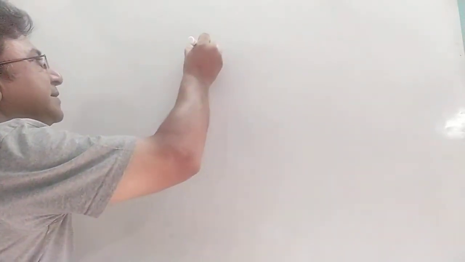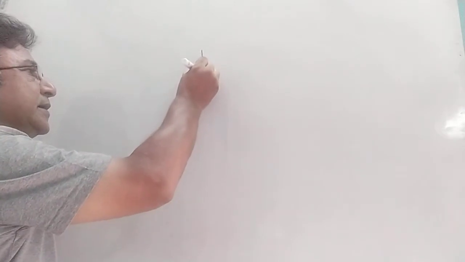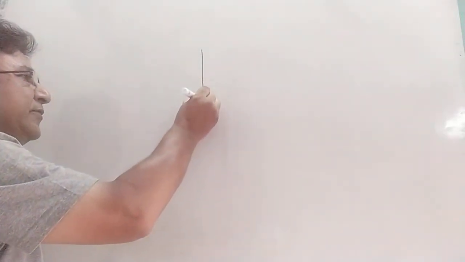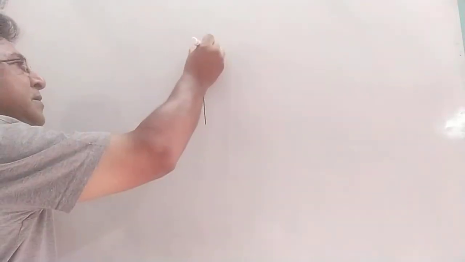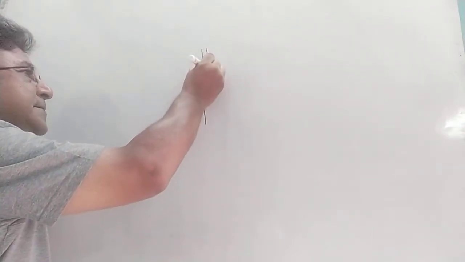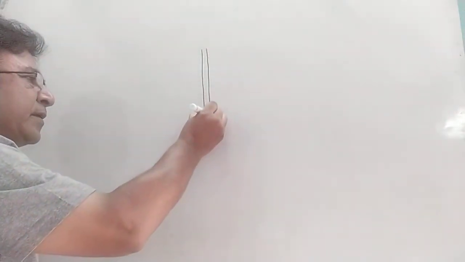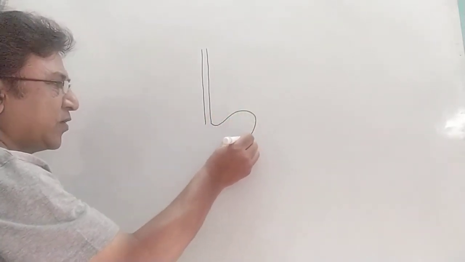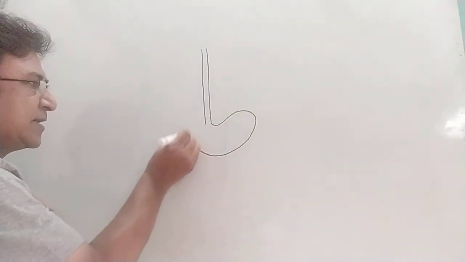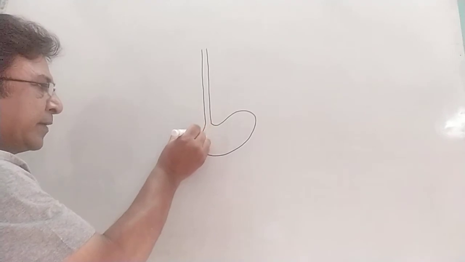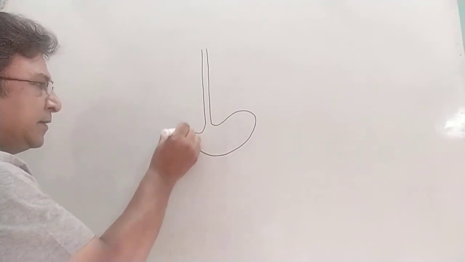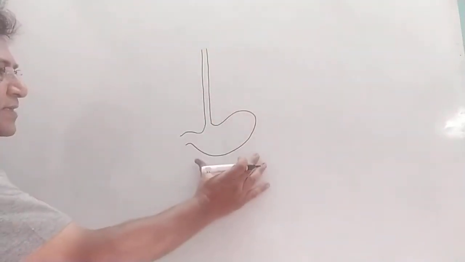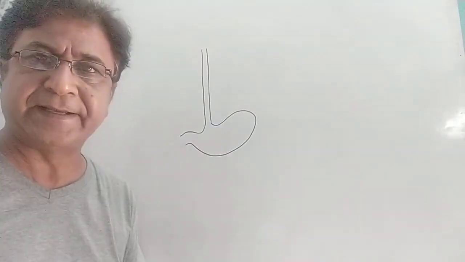So I'll be making just the esophagus, not the full diagram. Already we have made it. So the esophagus opens into a muscular J-shaped structure called the stomach, right? So we will stay with the esophagus and stomach.